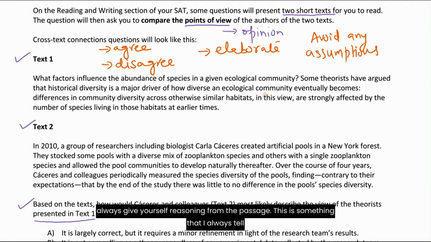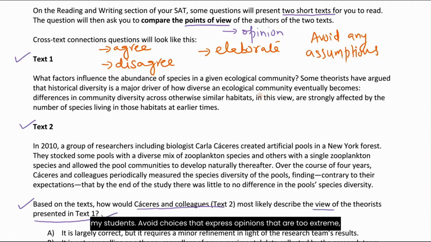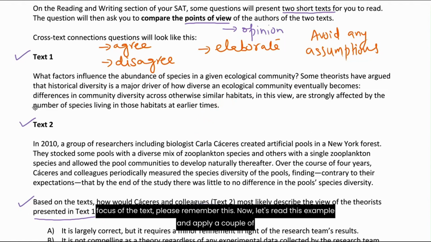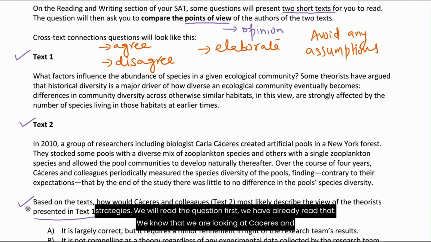This is something that I always tell my students. Avoid choices that express opinions that are too extreme, that swap the points of view of different people, or that make claims that go beyond the specific focus of the text. Please remember this. Now let's read this example and apply a couple of strategies. We will read the question first.